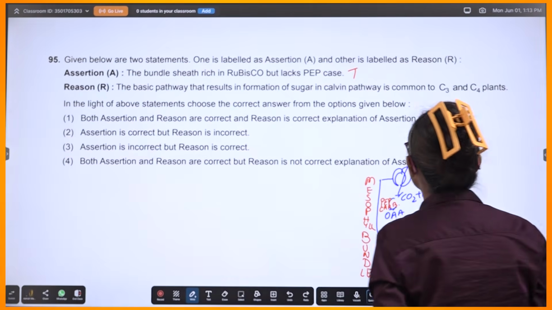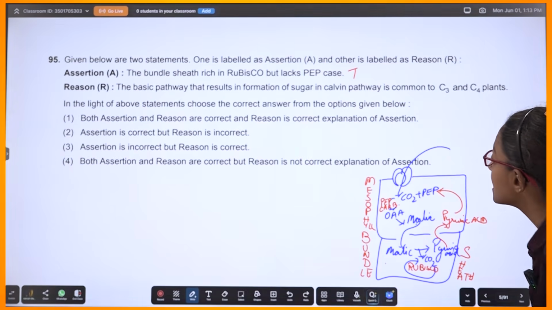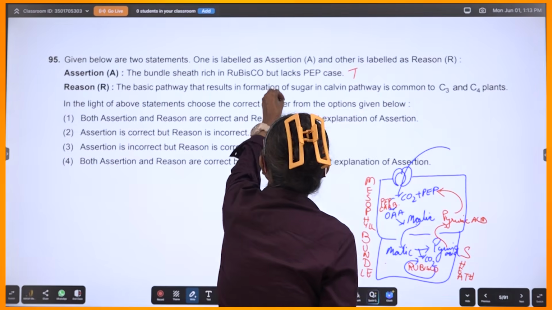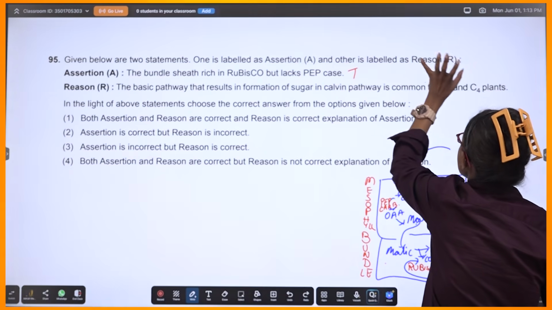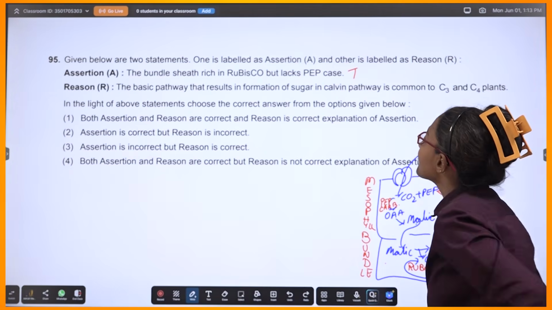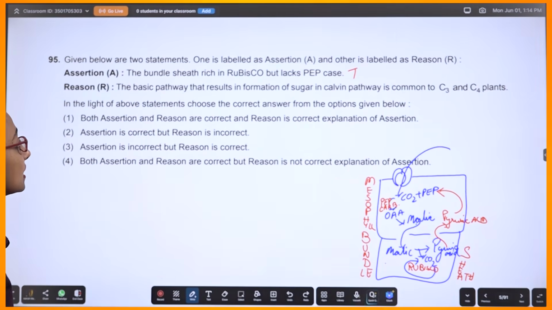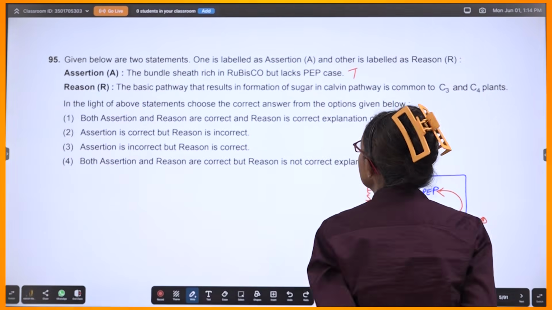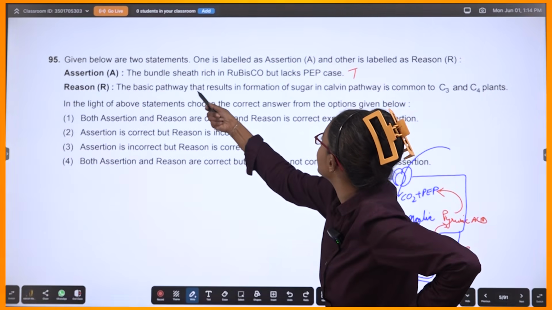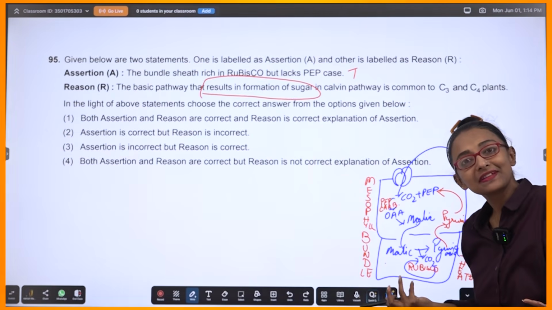They are saying that PEP carboxylase is in the mesophyll and bundle sheath cells have Rubisco because the basic pathway that results in formation of sugar in the Calvin cycle, the C3 cycle, is common to C3 and C4 plants. So yes, it is. The basic pathway in C3 and C4 is common.